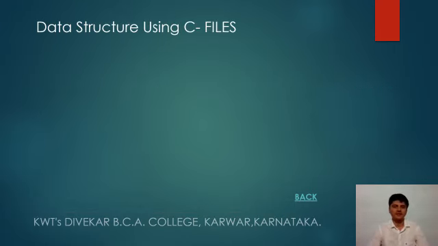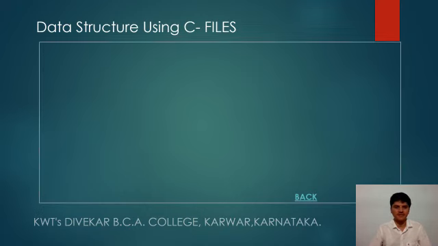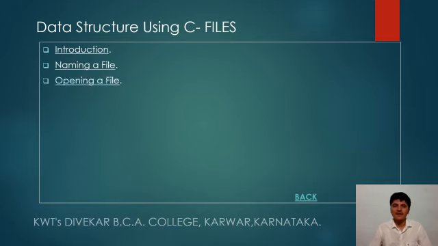With this, we have come to an end. So far, we have discussed the file data type in the data structure using C: what is a file, what is the purpose of a file, how to name a file, what are the relevant names, how to open the file using the fopen function, and then closing a file using fclose.